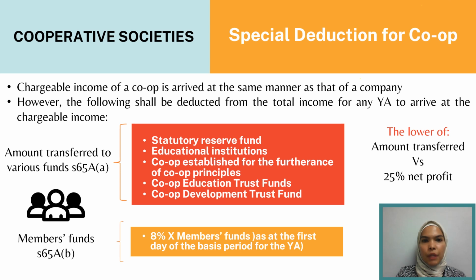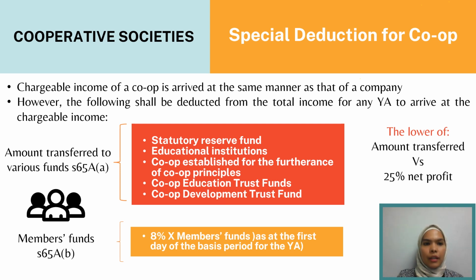Cooperative societies and special deductions for co-ops. The chargeable income of a co-op is arrived at in the same manner as that of a company. However, the following shall be deducted from the total income for any year end to arrive at the chargeable income. The amount transferred to various funds, Section 65A(a): the Statutory Reserve Fund, Educational Institution, Co-op established for the furtherance of Co-op Principles, Co-op Education Trust Fund, and Co-op Development Trust Fund.